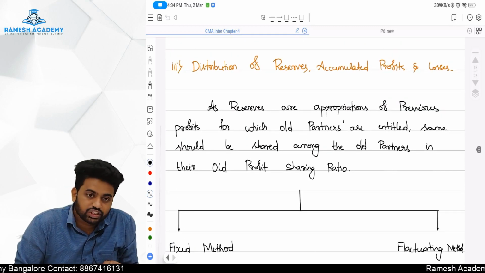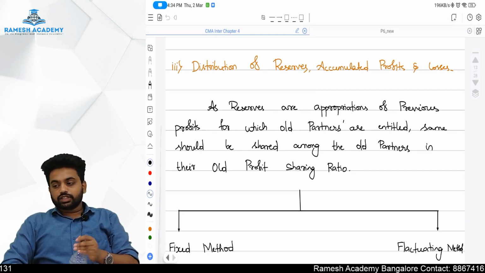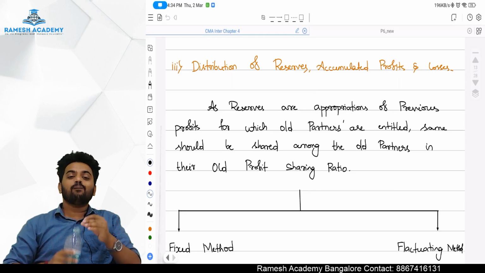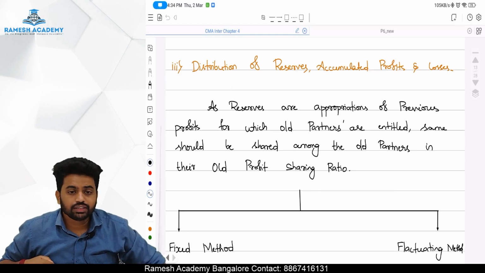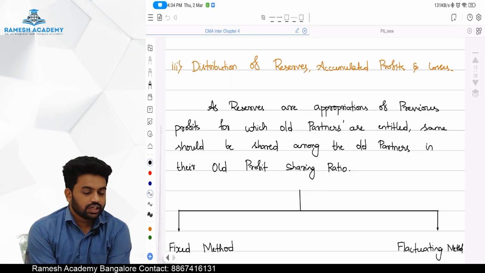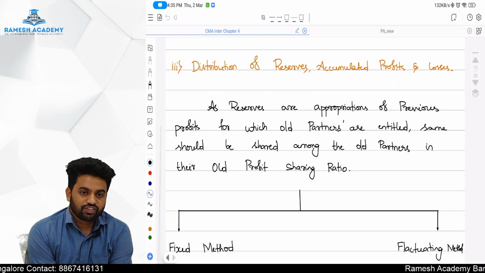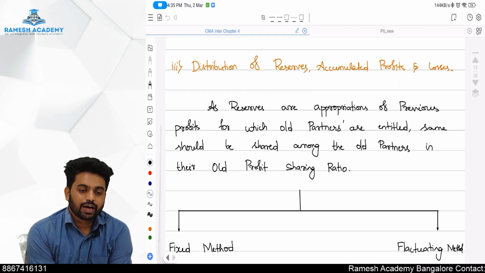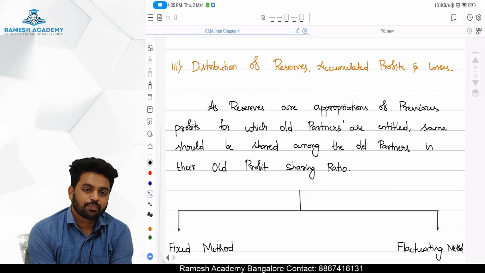Okay sir. Next is distribution of reserves, accumulated profit and loss. Listen very carefully. What are reserves? Reserves are nothing but accumulated profit, appropriated profit. In the previous year, our partners were entitled to take 1 lakh rupees profit. Let us assume, let's say 1 lakh rupees. But what they did, 20,000 they kept as a reserve, or they kept it in the P&L account only, and they brought that balance.